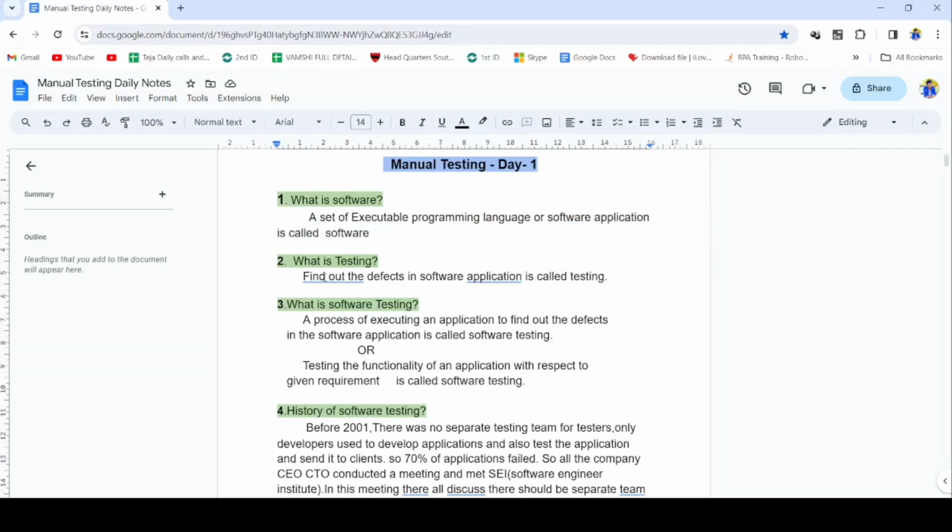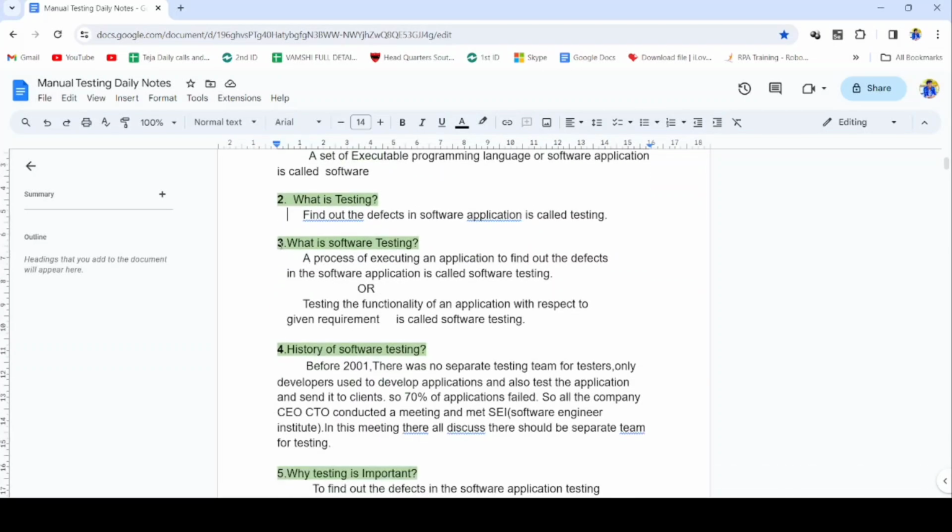Testing means finding the defects in the software application. Here developers will develop the software application. After developing the software application, testers should test it to find the defects. We can define it like: finding the defects in the software application is called testing.